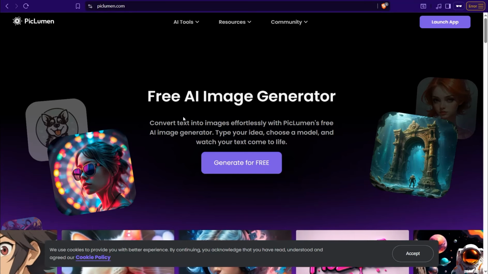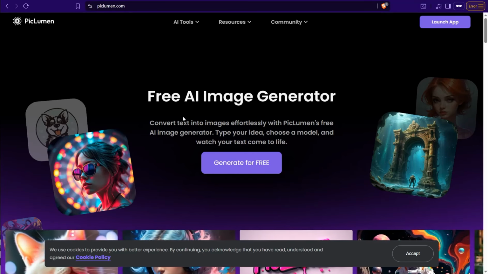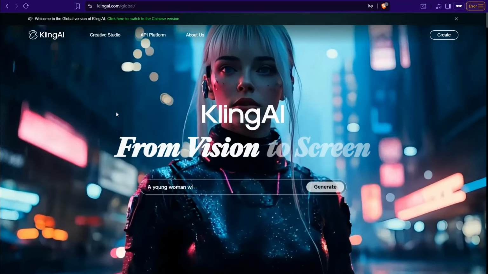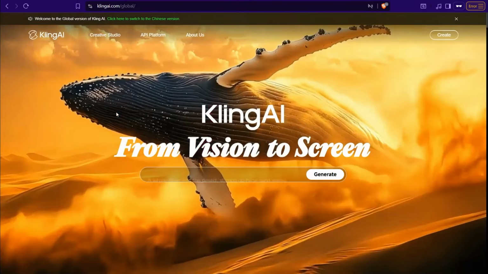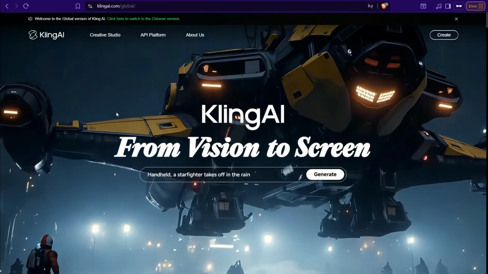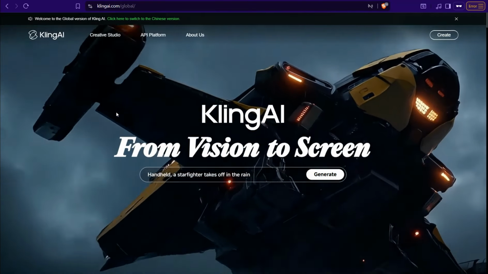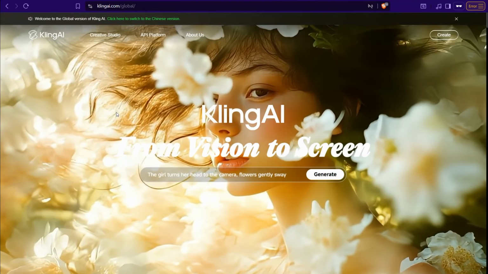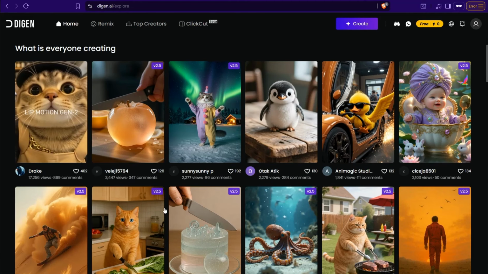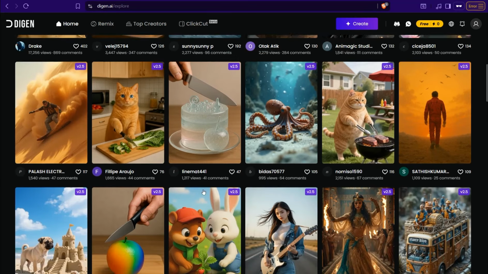And as for converting these images to beautiful video clips, you have a variety of tools, like this one, for example, KlingAI.com and Minimax. For sure, it gives you a free plan, but here you just have to struggle with the slow process to generate your video clip. But on the other side, you can find different tools that amazingly create your own video clips from your text or from your image. Like this one, for example, Vision.ai, it gives you a free plan, an amazing one, and enables you to generate your videos either by converting your text or images completely for free, as you see in these previews.